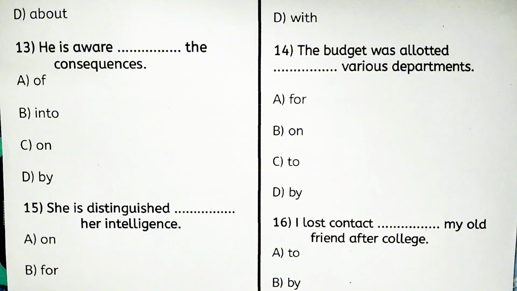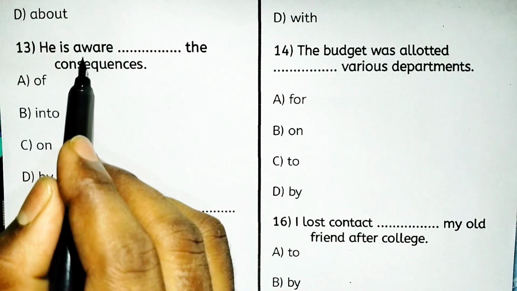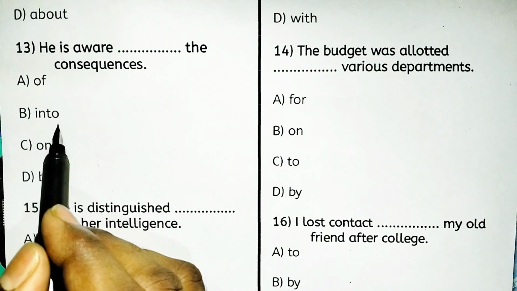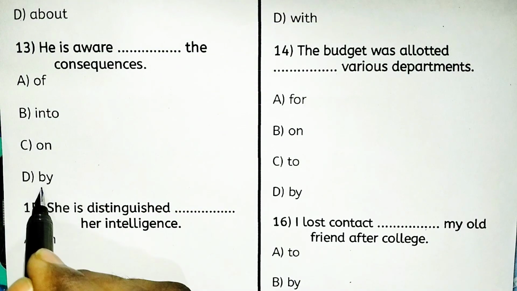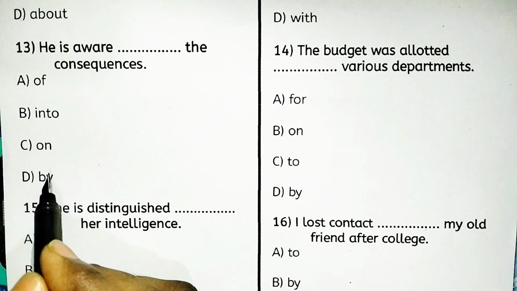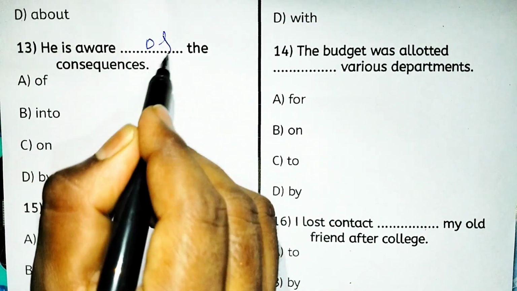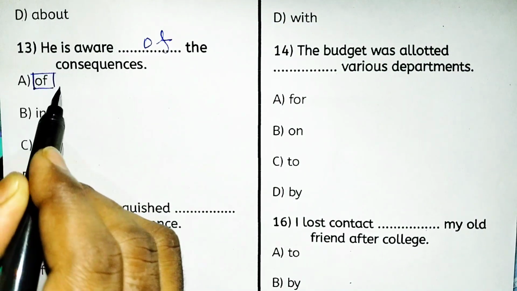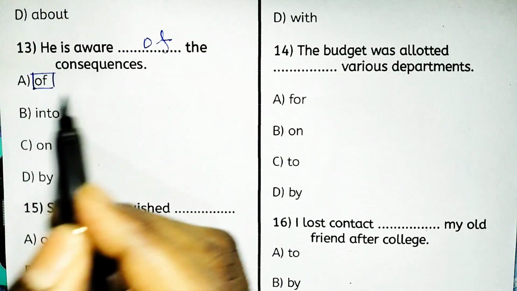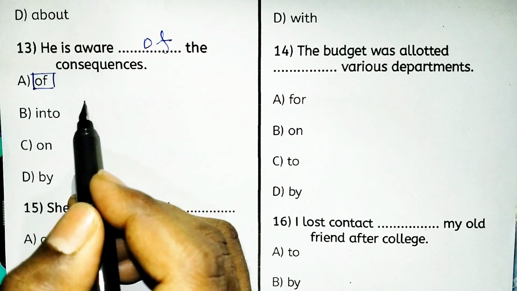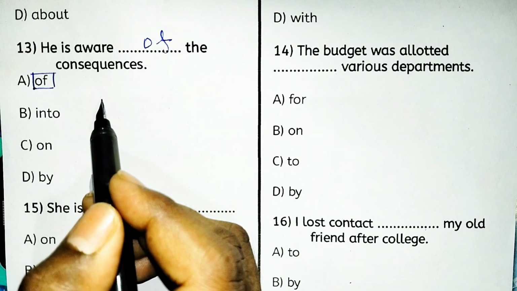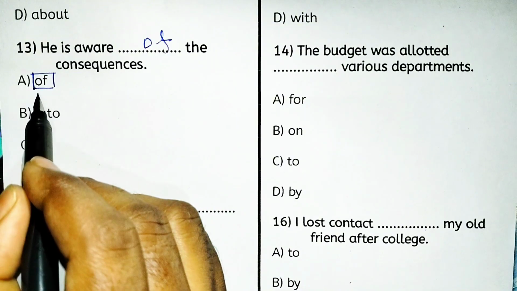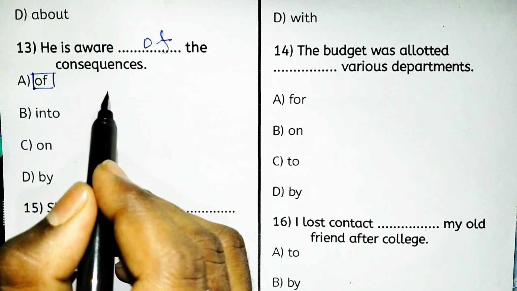Okay, next, he is aware dash the consequences. Of the consequences, into the consequences, on the consequences, or by the consequences. So look, he was aware of the consequences. So of is the right fixed preposition. Aware of is a fixed preposition, which means you know or realize something. So in this case we have to use option A, that is of.